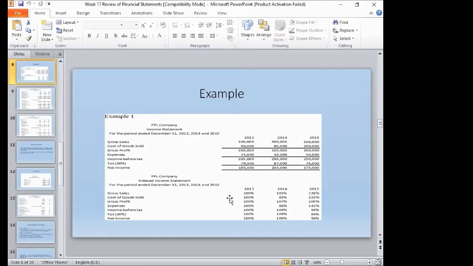So what is the analysis of the horizontal analysis? As you can see, by means of percentage, we can interpret the performance of the business from the current and the past. In the current, the financial performance in 2015 is decreasing when it comes to net income and gross profit, but the gross sales are increasing. But take note of this, even though the gross sales are increasing, if the cost of goods sold and even the expenses are increasing, it will affect the net income, or even decrease the net income.